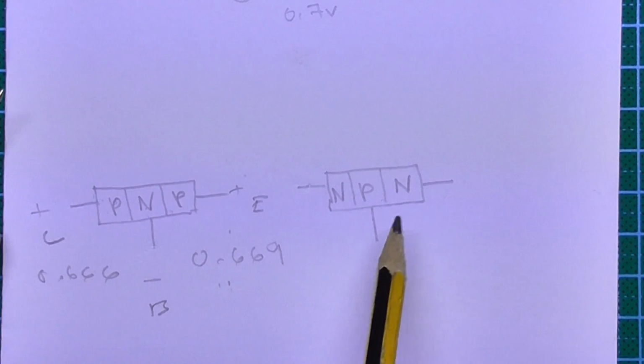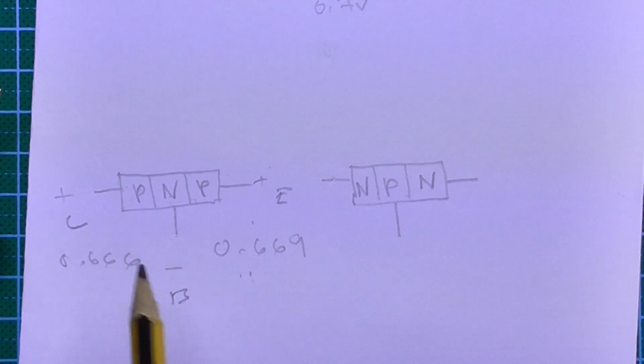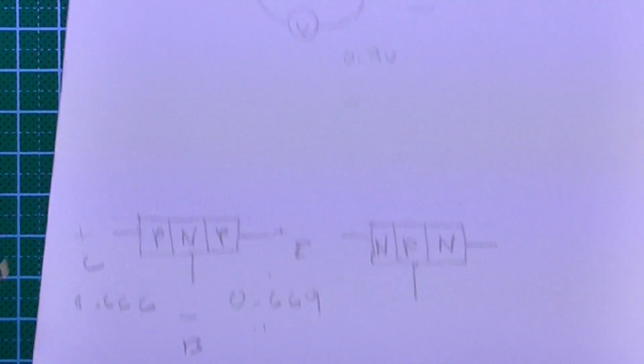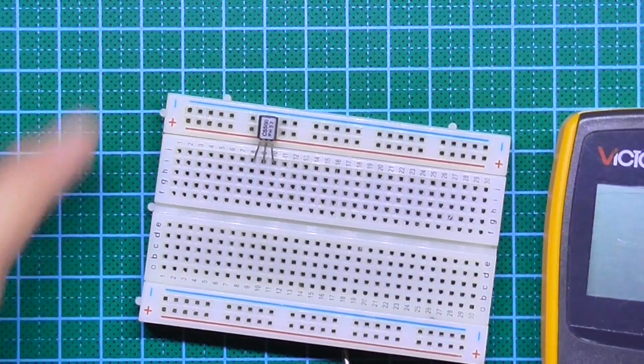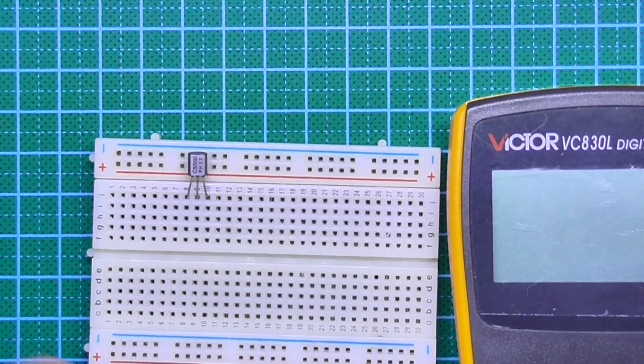Okay, so that's how you identify which pin is emitter and collector. Same thing as for the NPN type. So let's try measuring one. I'm going to use a normal transistor here. You can probably see the label there.